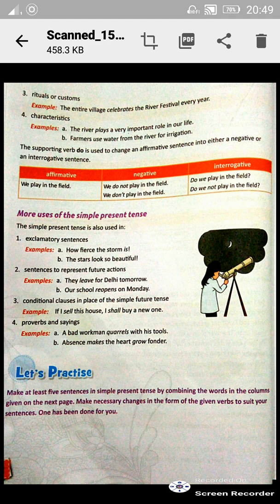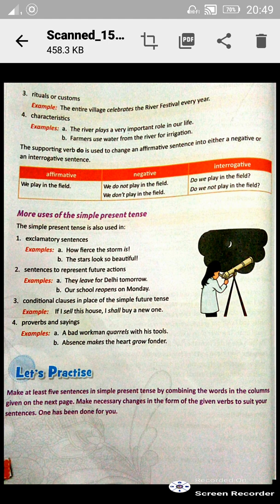Okay, sentences to represent future actions. They leave for Delhi tomorrow. Okay, for example, they leave for Delhi tomorrow. This is a sentence which represents an action to be taken in the future. So today we are writing that they leave for Delhi tomorrow.